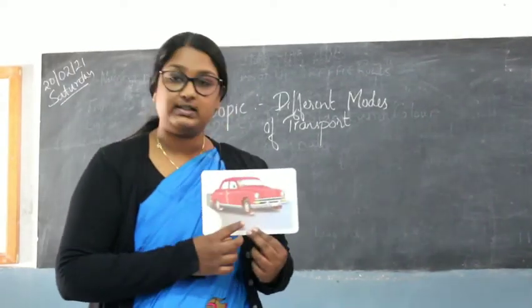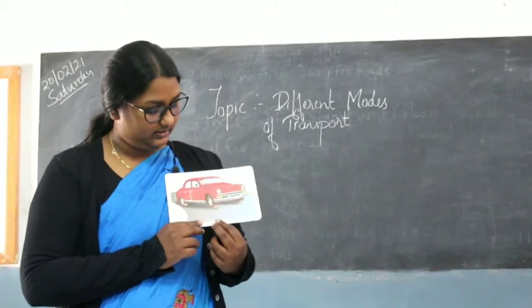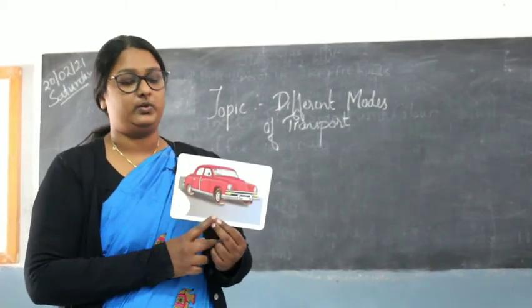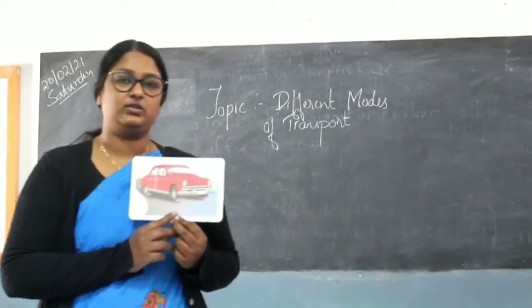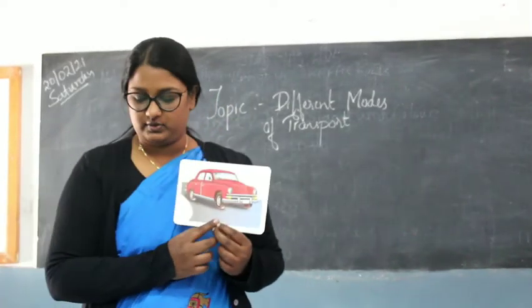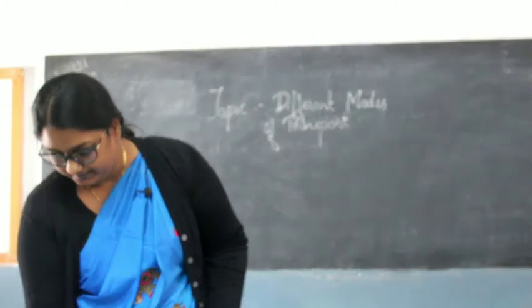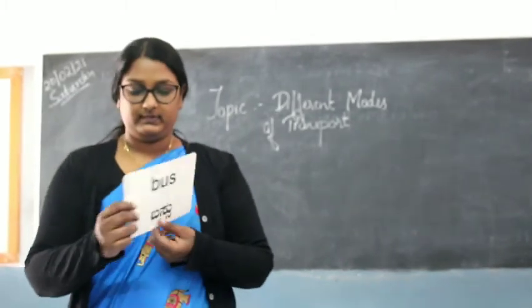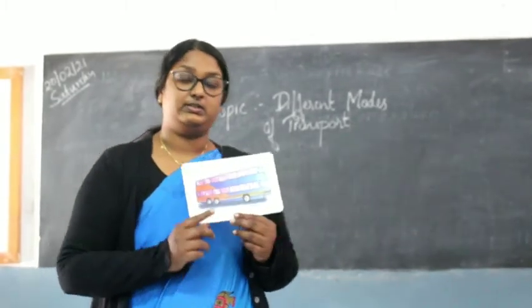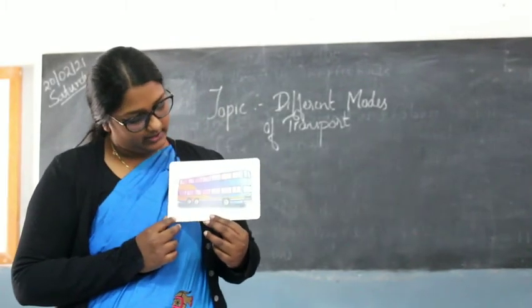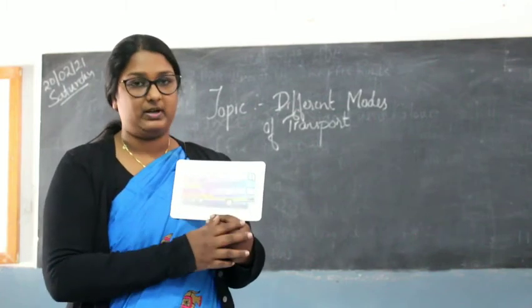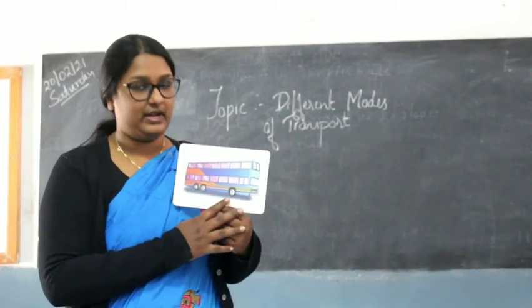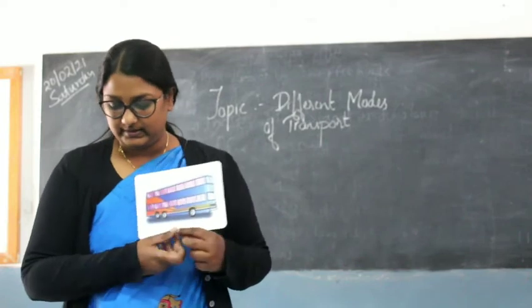Okay, this is a car. So all of you should be knowing what cars are for. Cars are also a mode of transport. What is this? What does this look like? It looks like a bus. Okay, it can accommodate a lot of people. So many passengers will travel by bus.